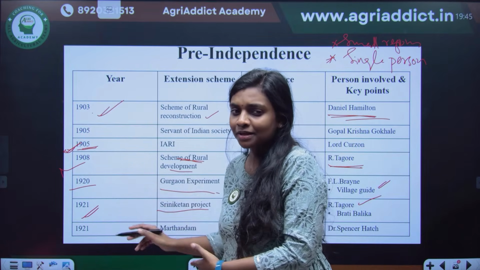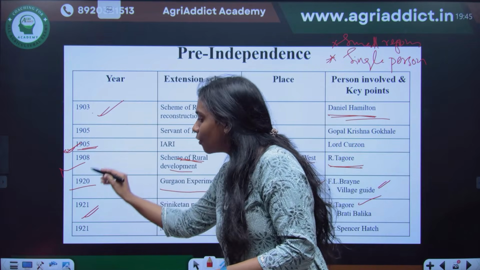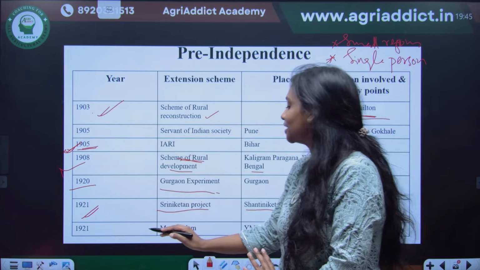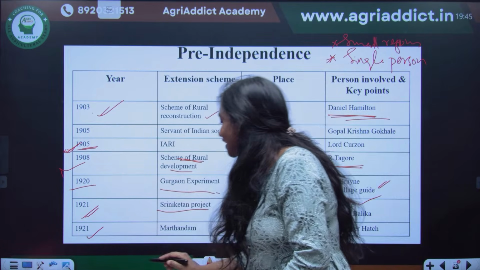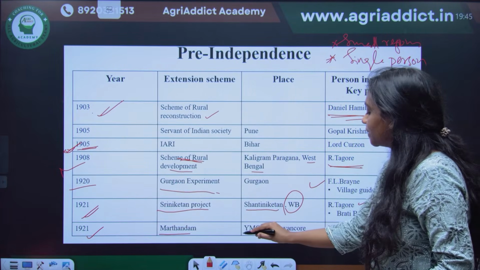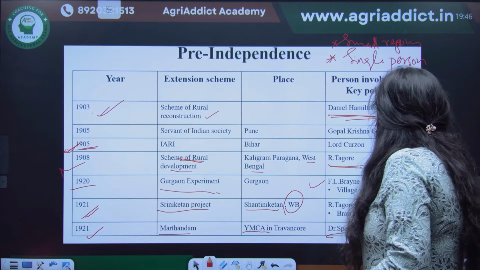But I think pre-independence schemes are very fixed. New schemes are not coming. So you might be familiar, all the important pre-independence schemes will come around the 1920s, 21 range only. In 1921, the Marthandam project came, given by the Young Men's Christian Association in Travancore, by Spencer Hatch.